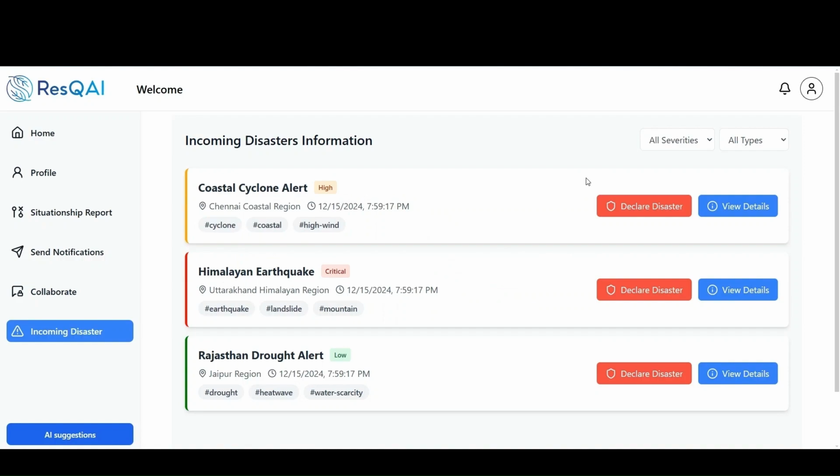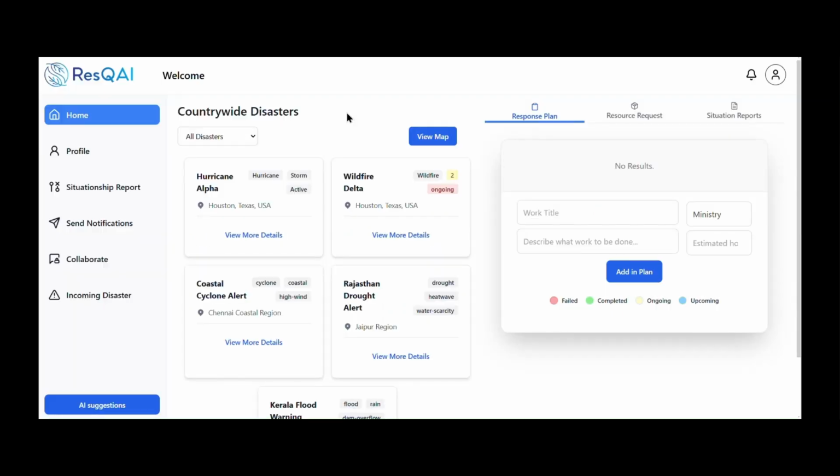Now, if any organization observes worsening condition in a specific area, they can escalate the situation to declare the disaster officially. Once a disaster is declared, it is automatically added to our database managed by Firestore. The details of the disaster are then displayed on the home page for all stakeholders. Here you can see different disasters.